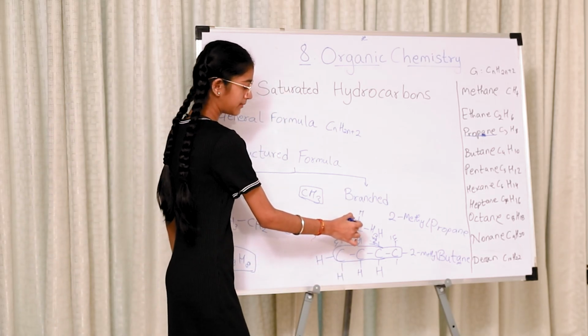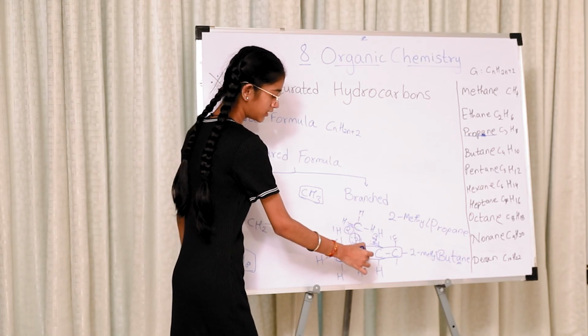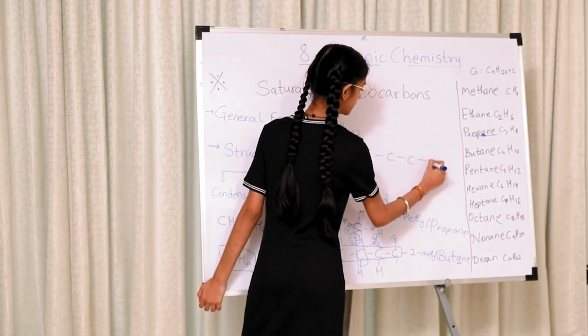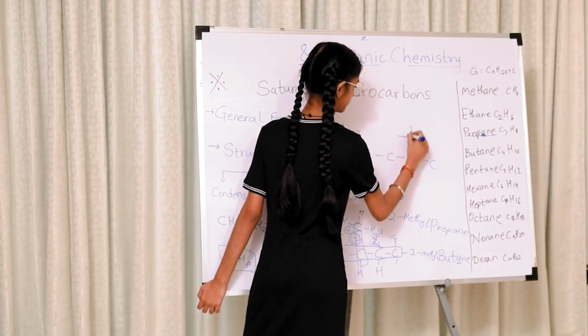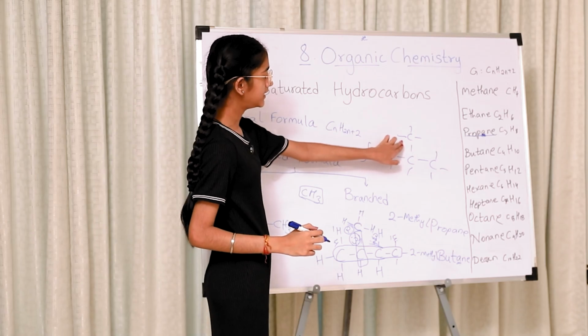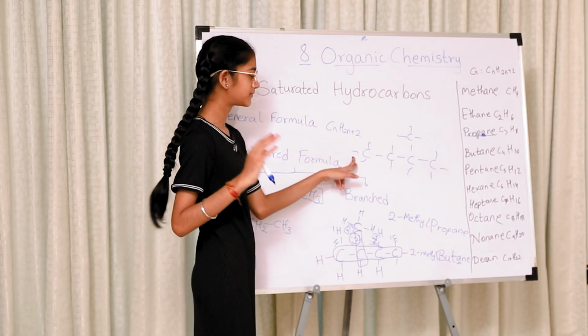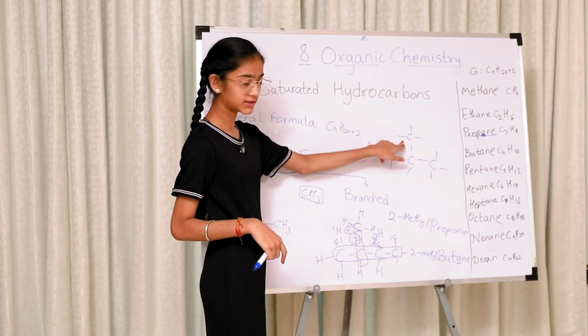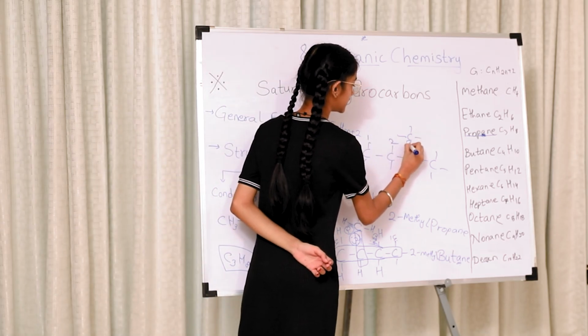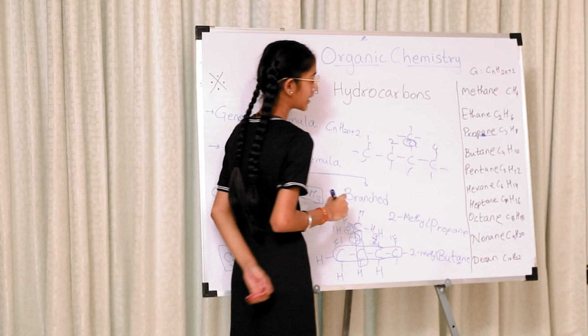If this carbon atom would not be over here, it would have been over here. And if you count from here, it gets the number 1, 2, 3, 4, 3.